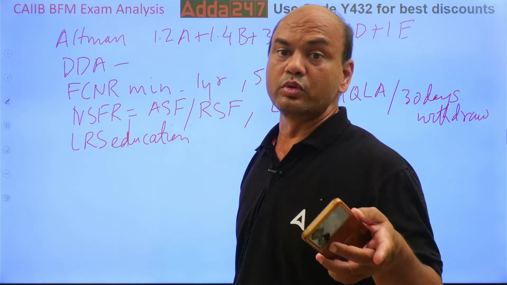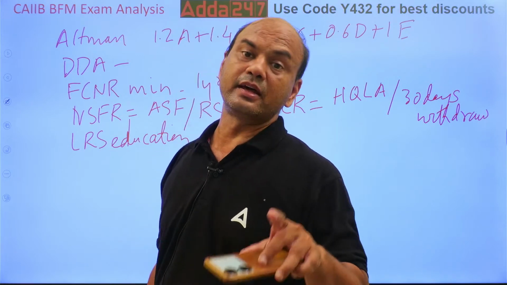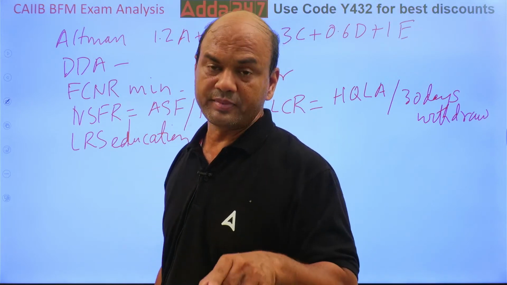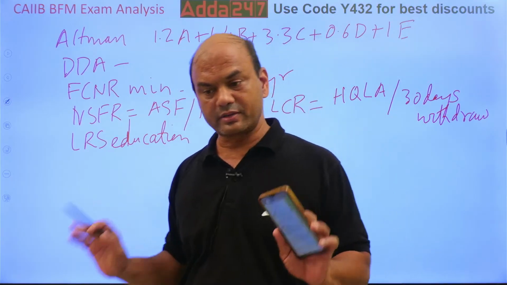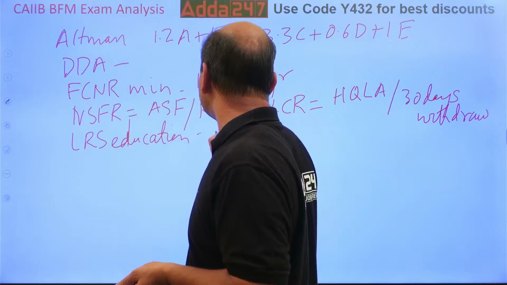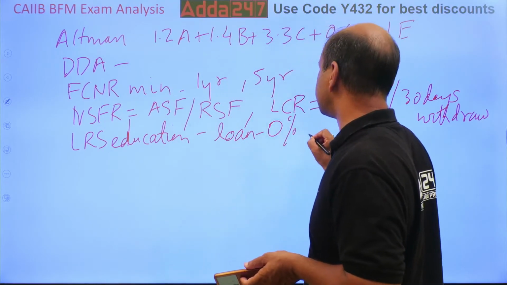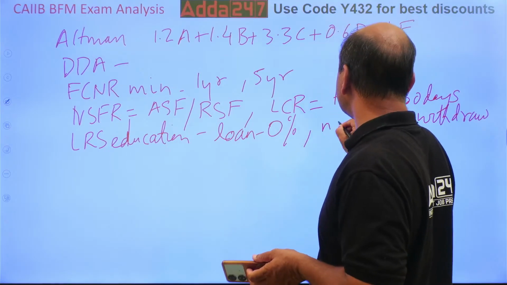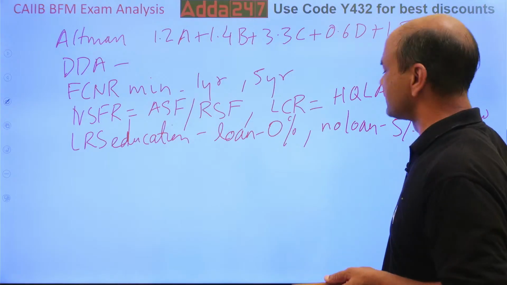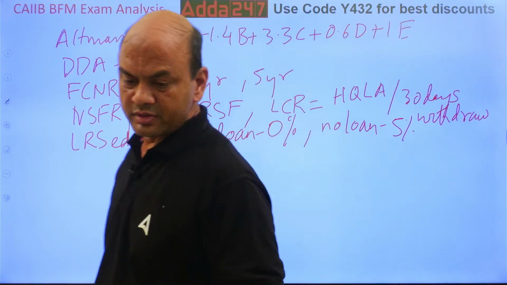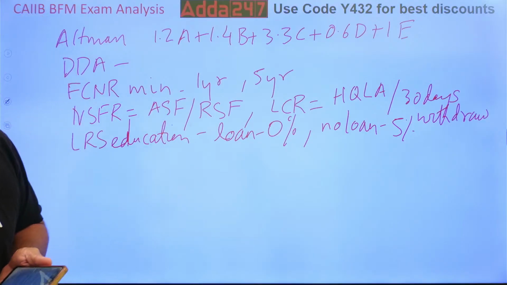Now there is a rule for this. If you have taken a loan from an Indian bank, then the TCS is 0%. And if you have not taken the loan, then it is 5%. Clear? So loan, 0% TCS. And no loan, 5%. Yesterday I took this. Revision. So there was one question on this one also. Then next.